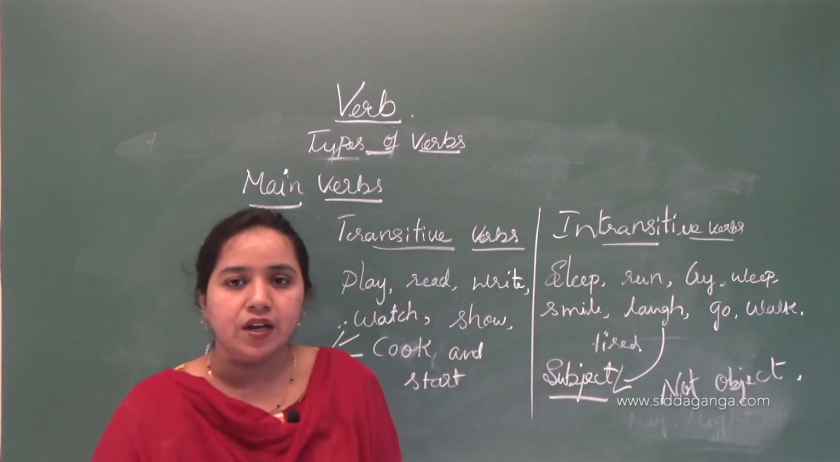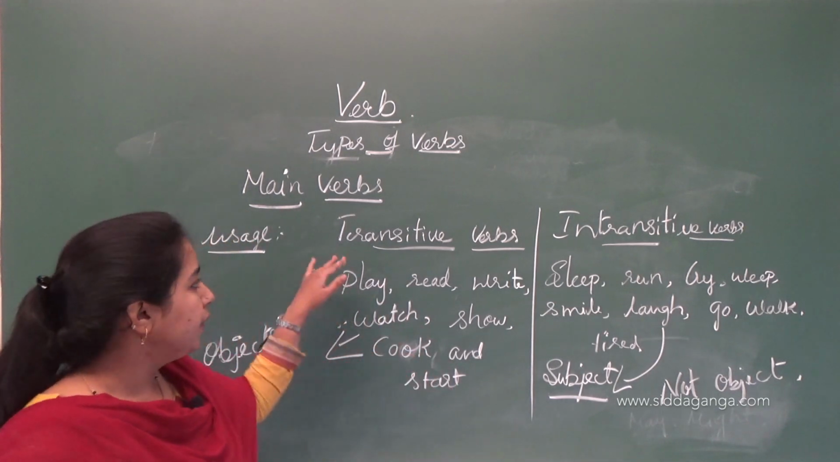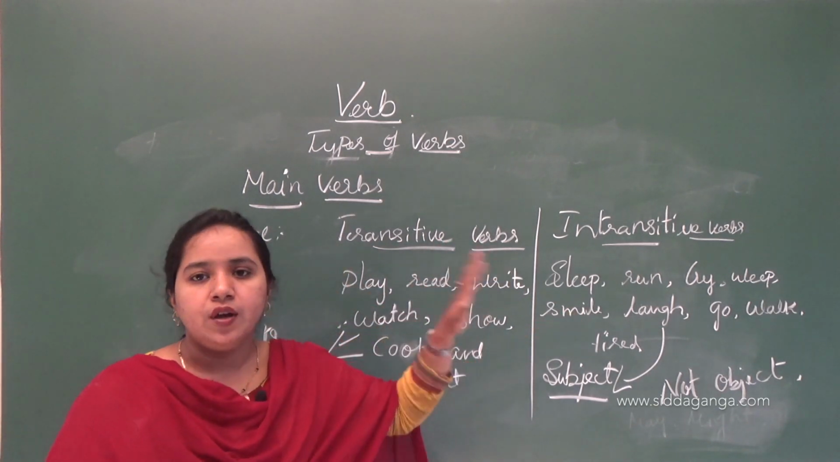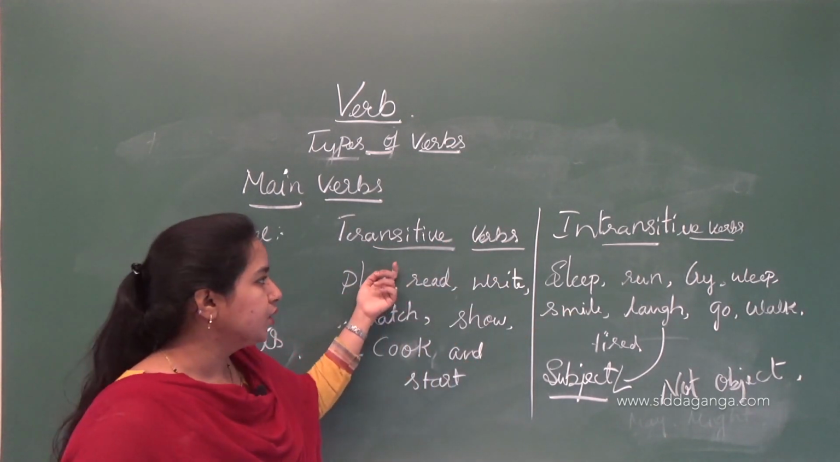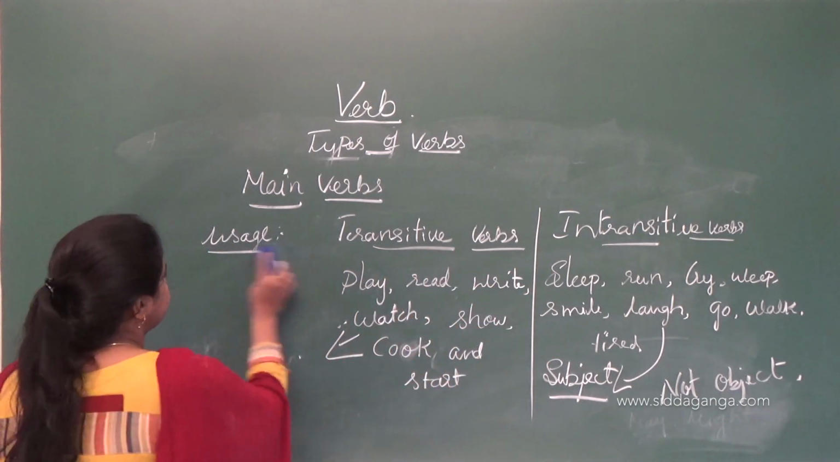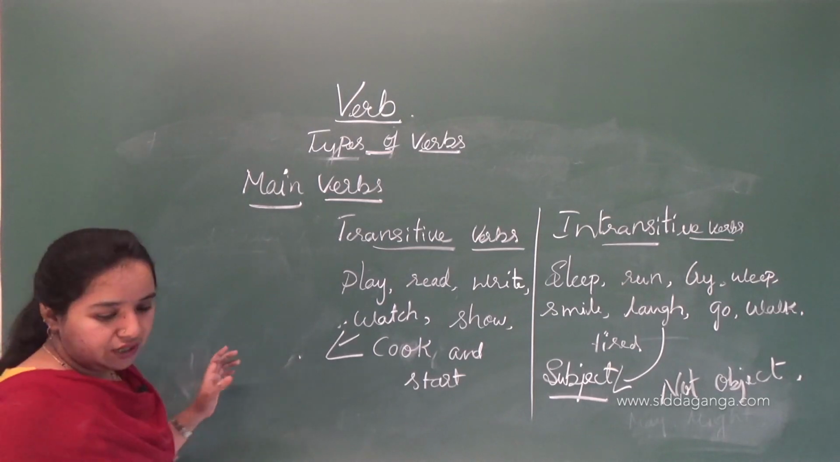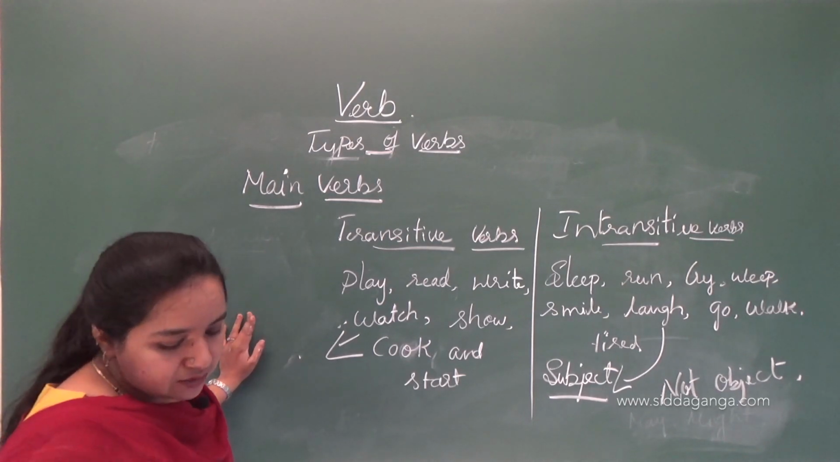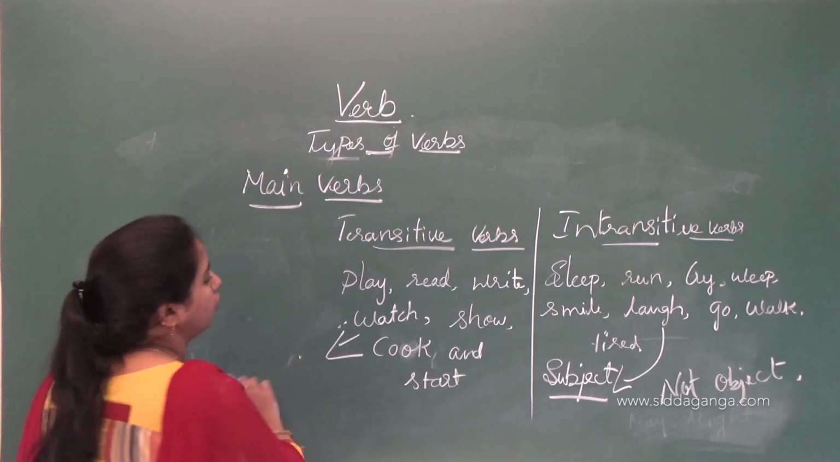I hope that you have understood this. So in the main verbs we have two types of verbs, that is transitive verbs and intransitive verbs. I hope that you have understood this. So that is the usage of main verbs. Let's move on to the helping verbs or auxiliaries.